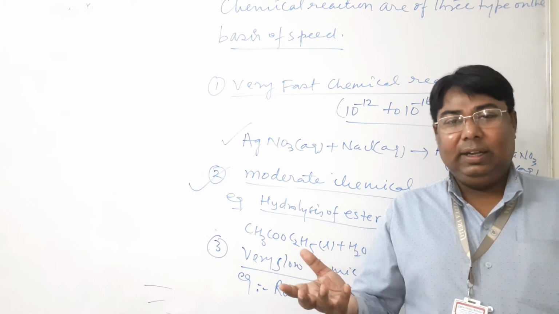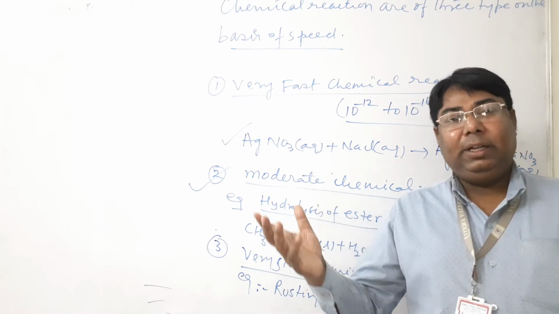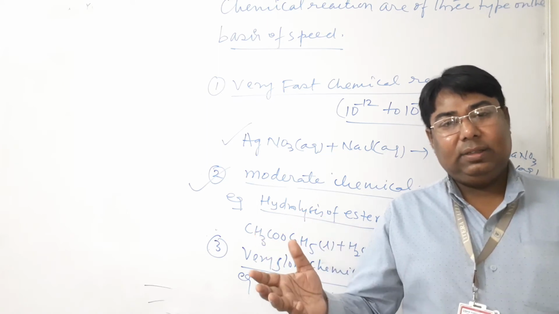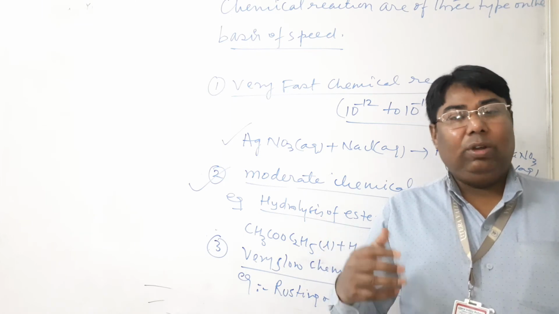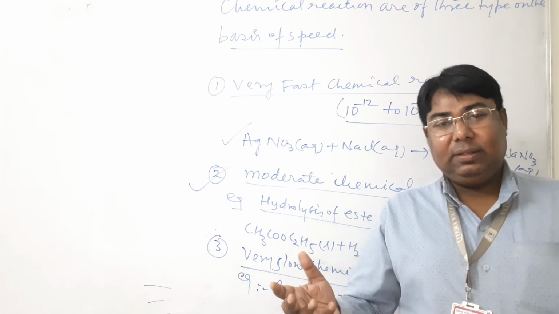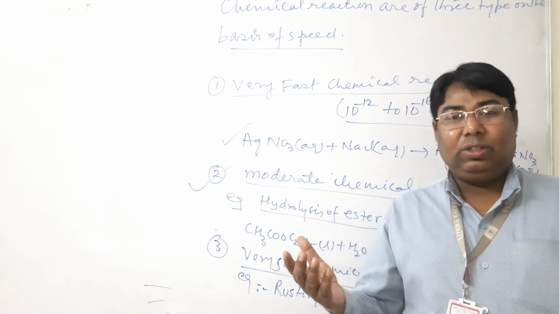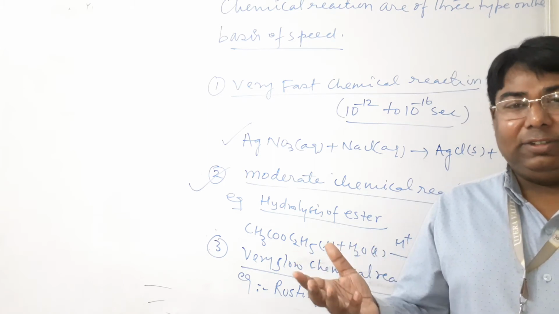Third one is the very slow chemical reactions. These are the chemical reactions which take a longer period of time for their completion. An example is rusting of iron. Rusting is a process of deposition of a reddish brown layer over the iron surface.